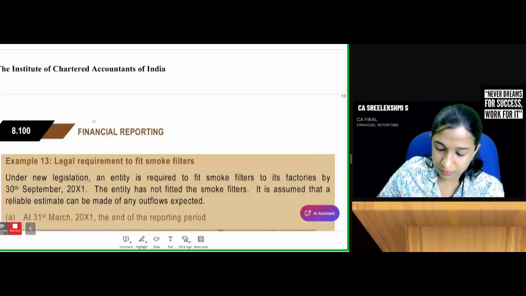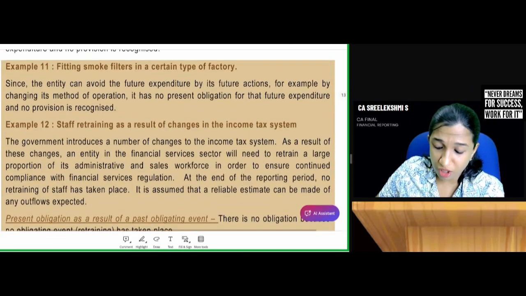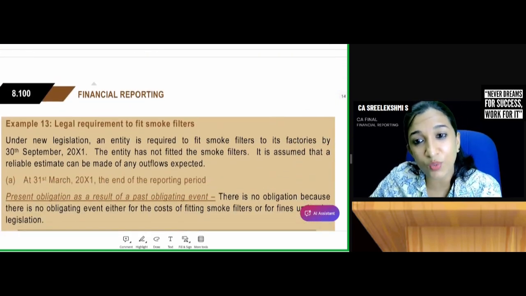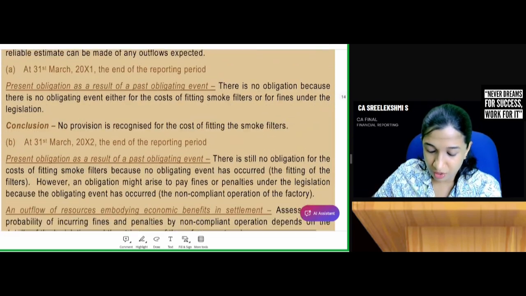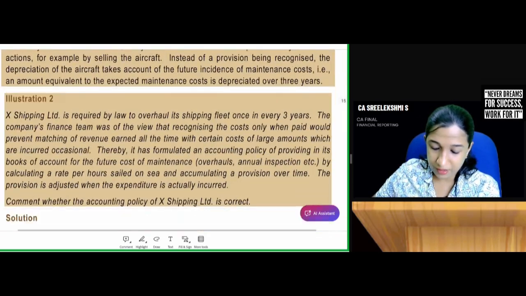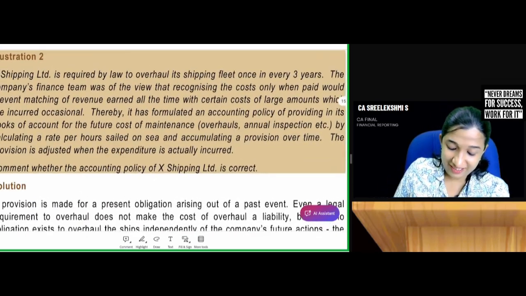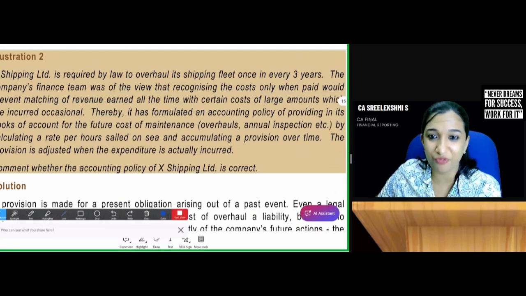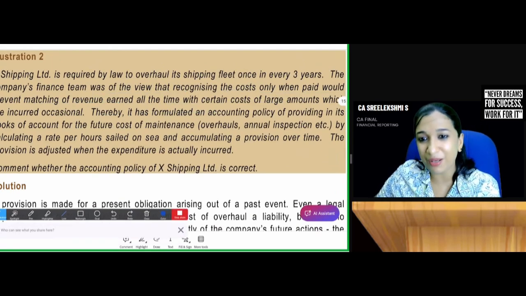Now, these fittings, mock, filters, staff retraining, all this type of questions were there from inter level onwards. Again, this is a famous question. You all might have done this question before in your intermediate level, but still, as long as it is there in your study material, it can be tested for exam.